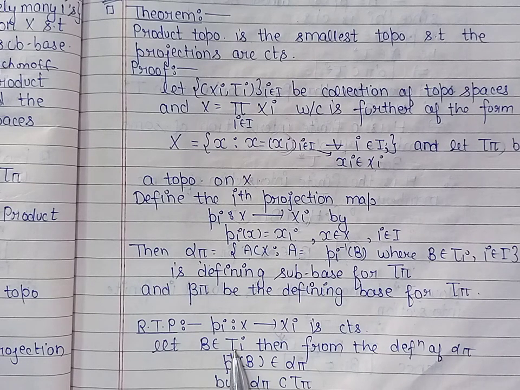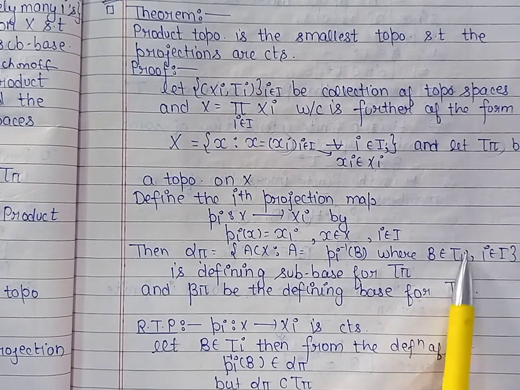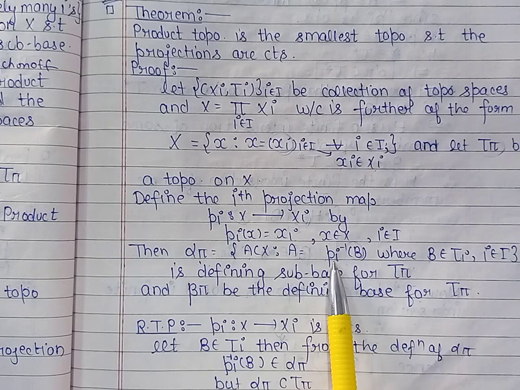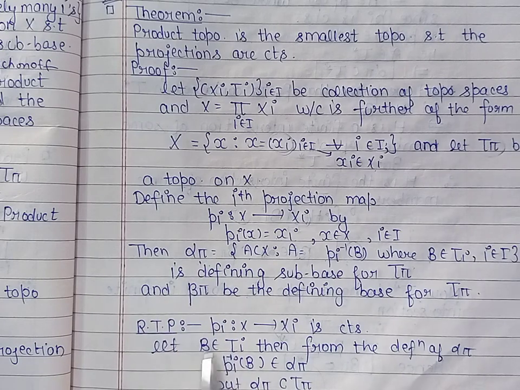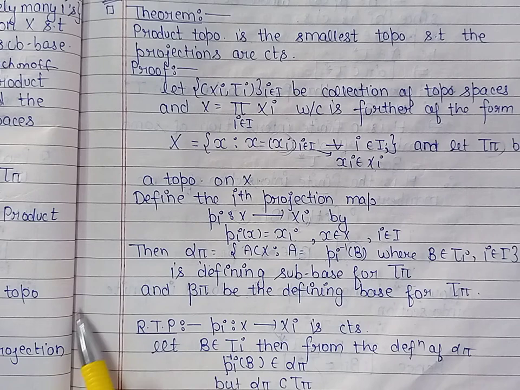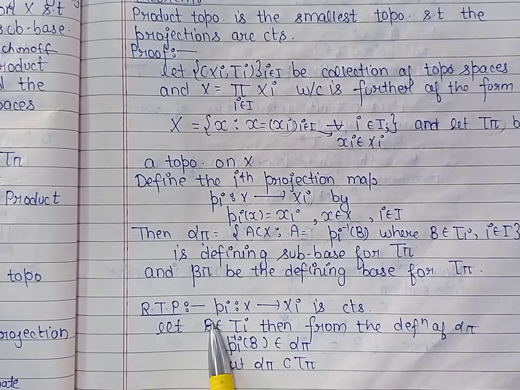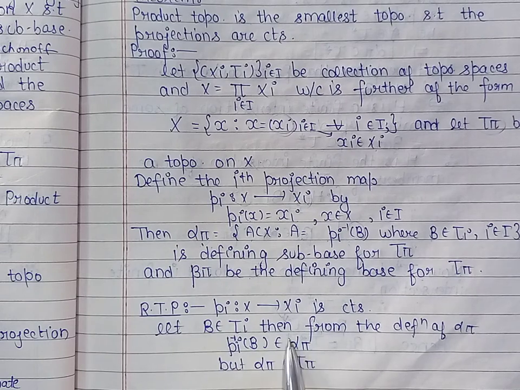Now by definition of the defining subbase for the product topology, the members which are from tau i, their inverse images under the projection map belong to the defining subbase, because here B is belonging to tau i. So by definition of subbase, its inverse image under pi will belong to alpha pi.